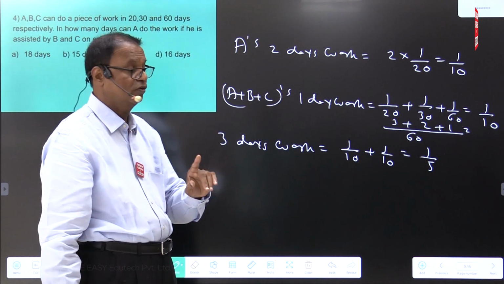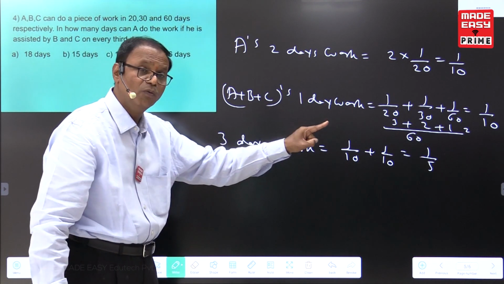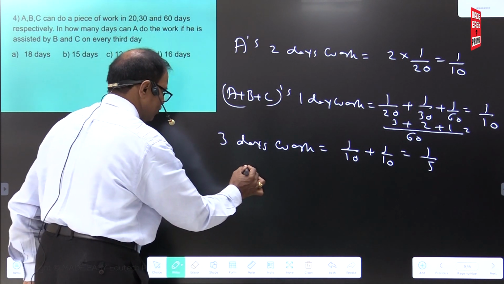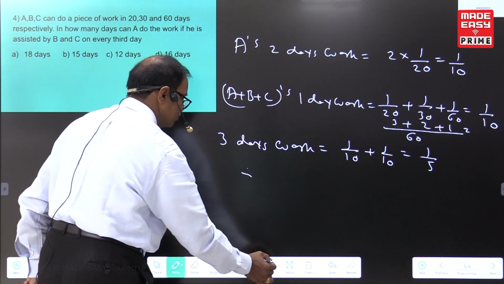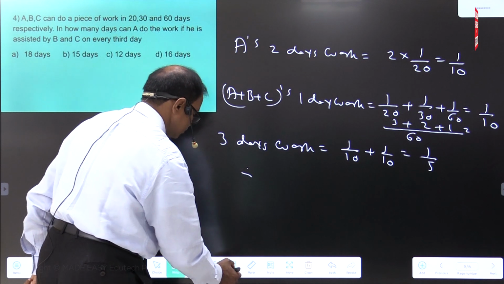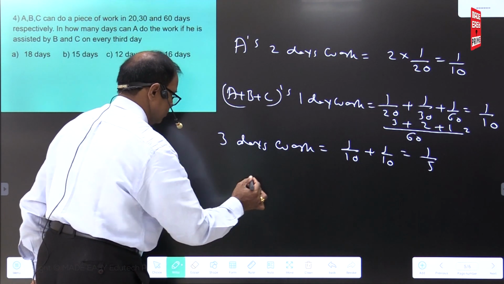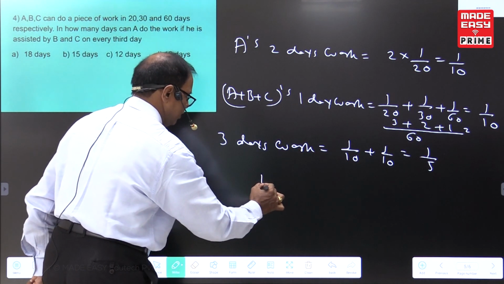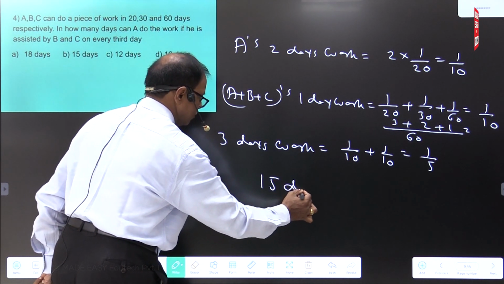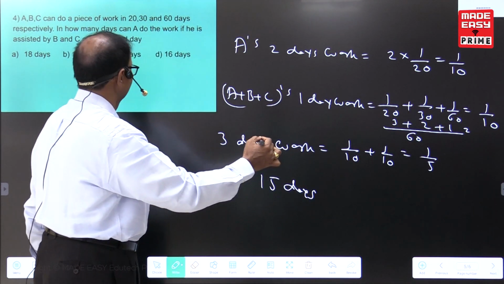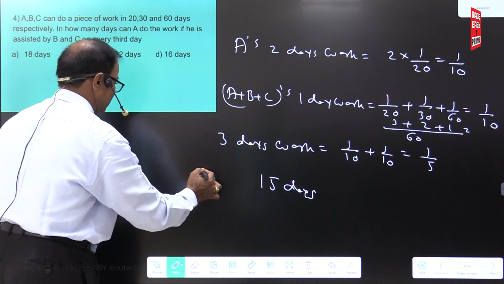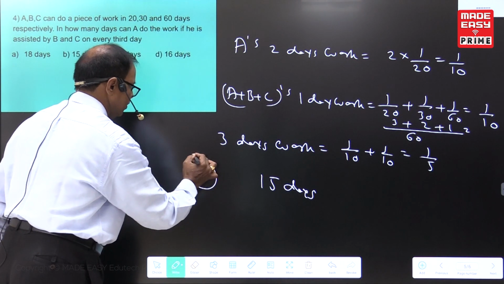That is the 3 days work. What is the 1 day work? 1 by 15. Therefore, total work completing in 15 days. According to our multiple choice, 15 days, B is the answer.